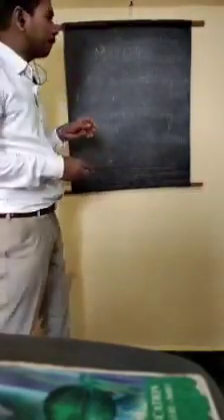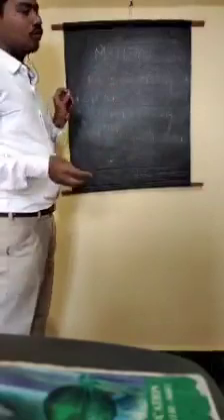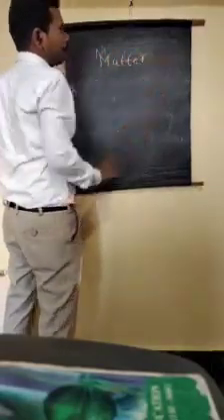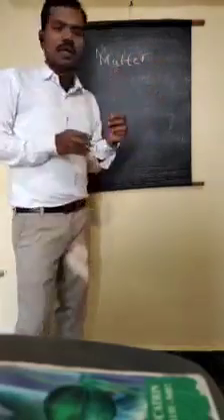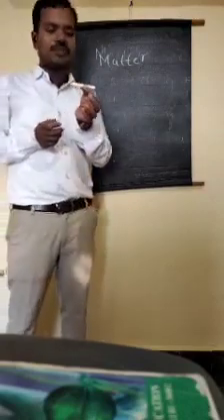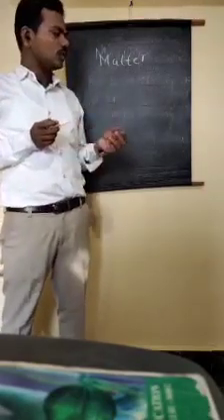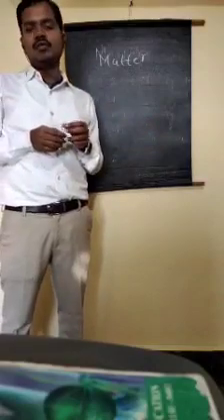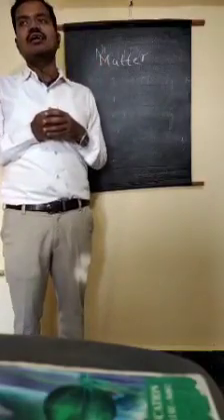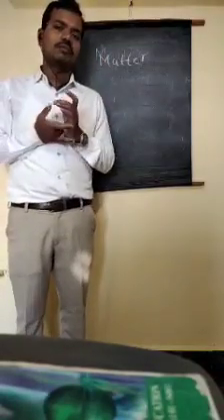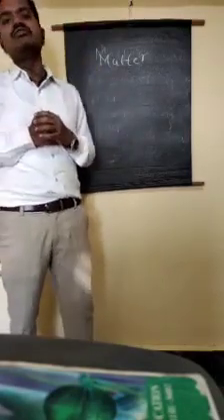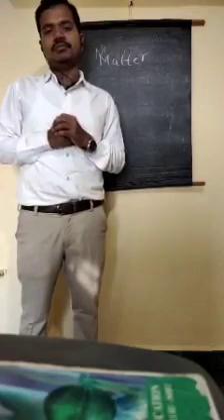Before that, we will discuss some basic concepts. For example, you have studied in your lower classes, that is matter. Right? So what is matter? For example, I am using this chalk piece. It is also matter. This duster is also matter. Anything surrounding us which has mass and occupies space is called matter. Simply you can define here, matter is anything which has mass and occupies space.